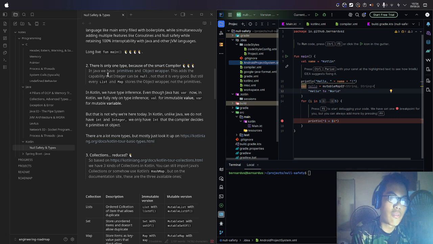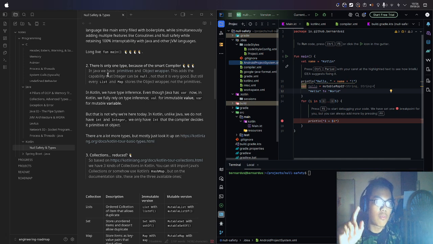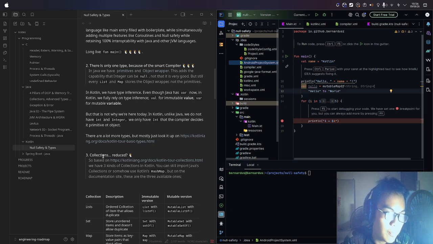Val for immutable value, var for mutable variable. But that is not why we're here today. In Kotlin, unlike Java, we do not have int and integer. We only have Int with a capital I that the compiler decides is primitive or object. This is a typo right here. There are a lot more types, but mostly just look it up on the Kotlin docs, basic types.